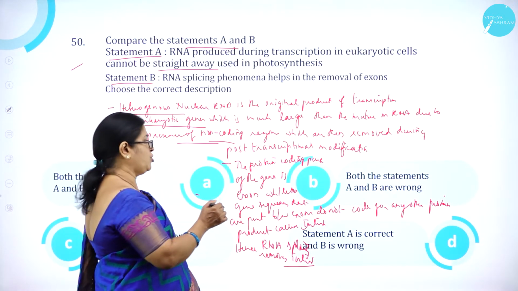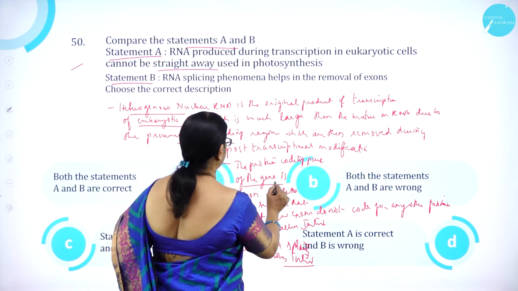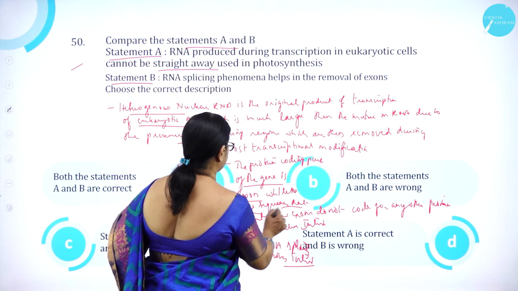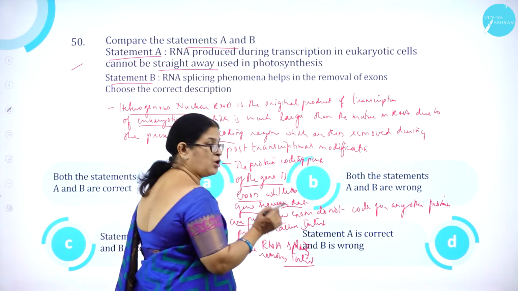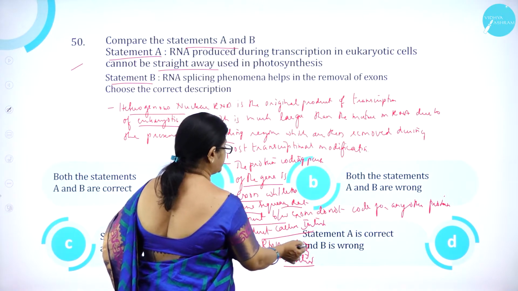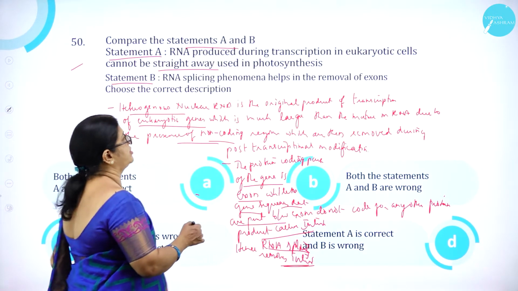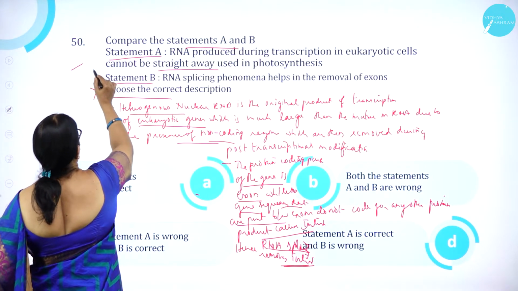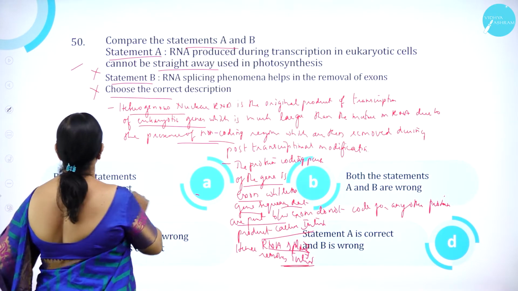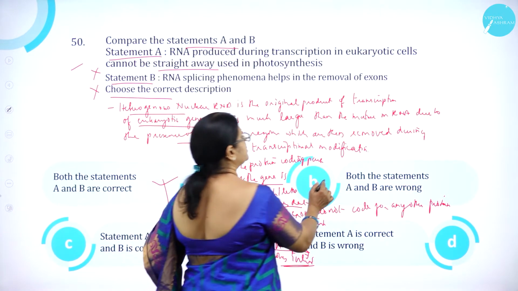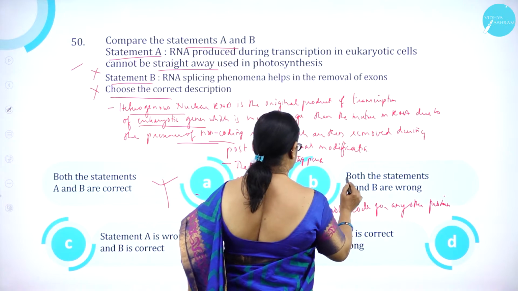So the protein coding part of the gene is exon, while the gene sequences that are present between the exons do not code for protein, and are called introns. So hence RNA splicing removes introns. So both the statements are wrong. So both the statements A and B are correct is wrong. B, both the statements A and B are wrong is correct.